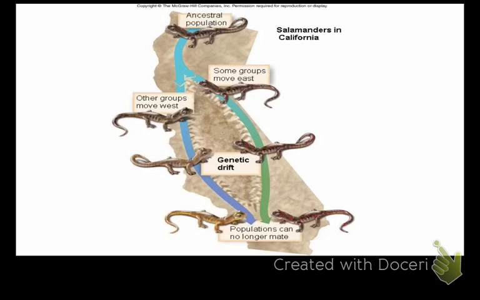So here's an example of salamanders in California. This was the ancestral population up here in Northern California. And then as some of them migrated this way, on one side of the Sierra, the Rocky Mountains, the Sierra Mountains? Whatever mountains there are.